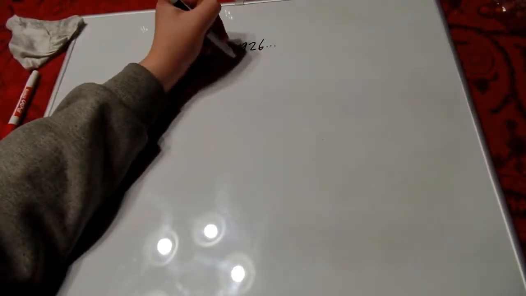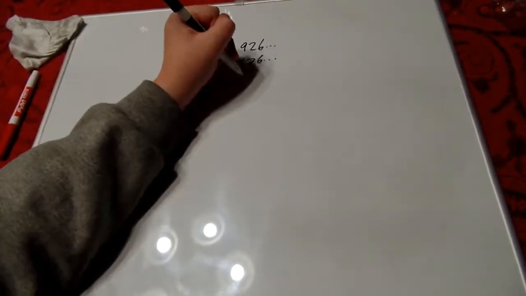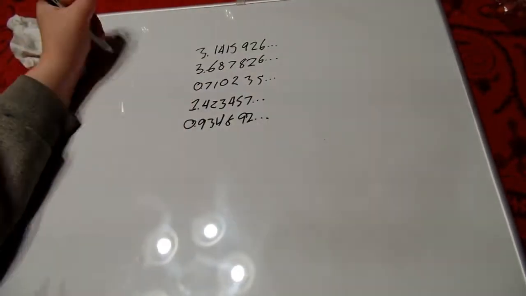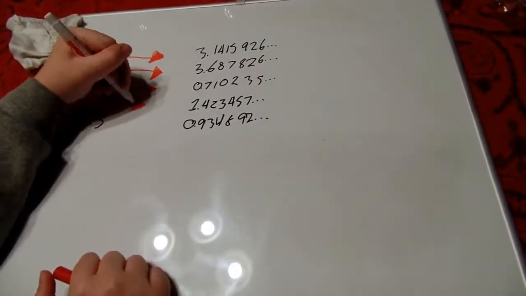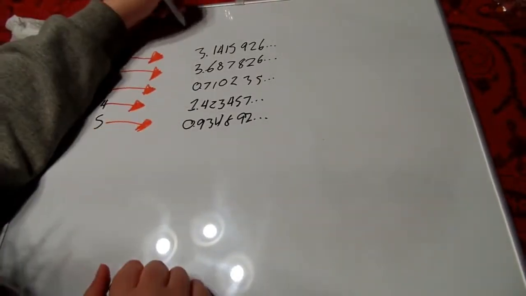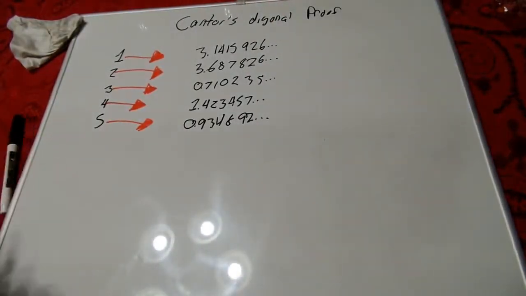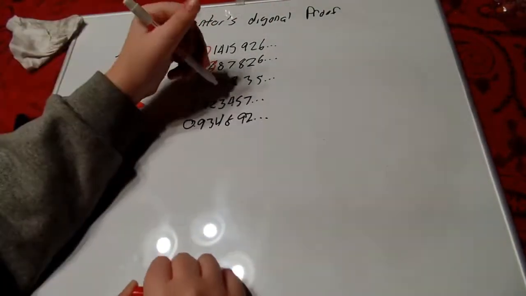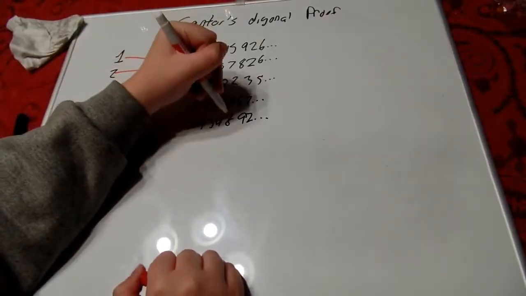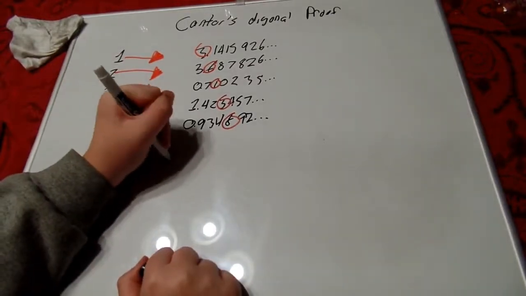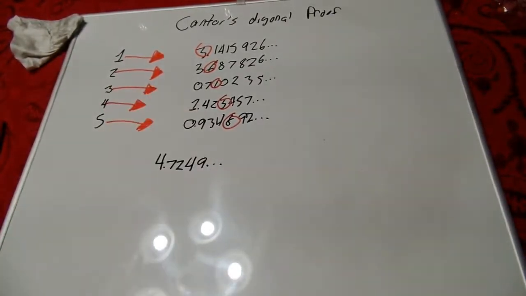Okay, what about the real numbers, which is both the set of rational numbers and the irrational numbers? Let's create a set of real numbers and map them to the natural numbers. Using Cantor's diagonal proof, I can show that there's at least one number that isn't on my list. Take the first digit of the first number, the second digit of the second number, the third digit of the third number, etc. We change each of these numbers and there's a new number that isn't on the list. It can't be the first number because the first digit changed, it can't be the second number because the second digit changed, and it can't be the third number because the third digit changed. No matter how big the list, even infinite, there's at least one number that wasn't on it.